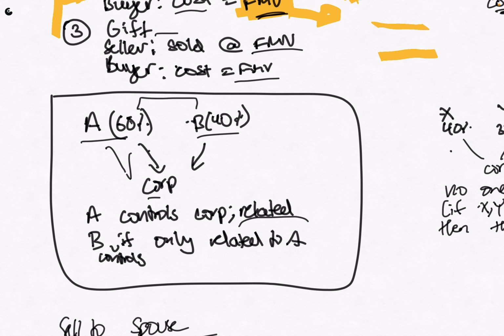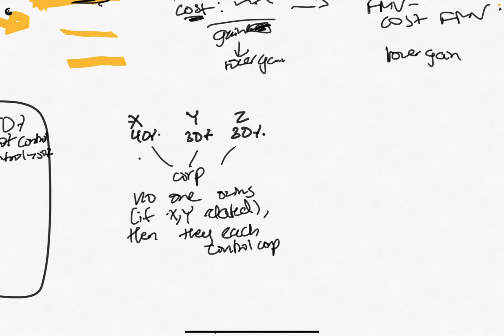But if A and B were related by marriage, child, parent, stuff like that, then B would also be related to the corporation. One thing to note is that if it's exactly 50%, that is not control, because to control you have to have greater than 50%. Apparently, I didn't know that. I feel like I should.